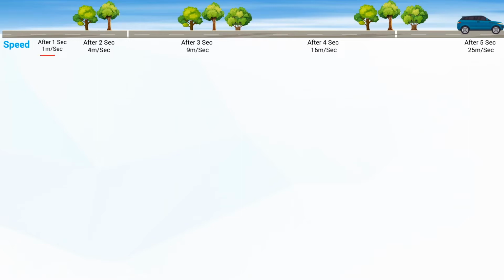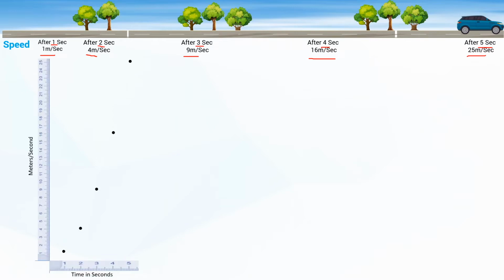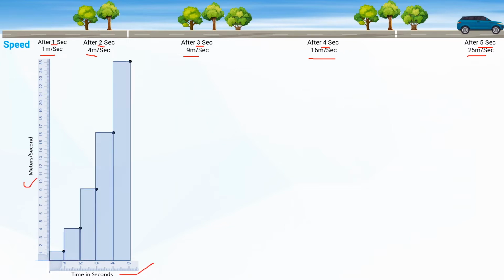You can notice one thing here. The driver is speeding up the car at t square speed. So if he is at the 4th second, his speed is 16 meters per second, and if he is at the 5th second, his speed is 25 meters per second. This is vital information in calculating the total distance. Let me put that in a simple graph. And to make it clear, let me draw a rectangle below that. So if you see, I just drew rectangles from 1 to 5 seconds with the corresponding speeds.